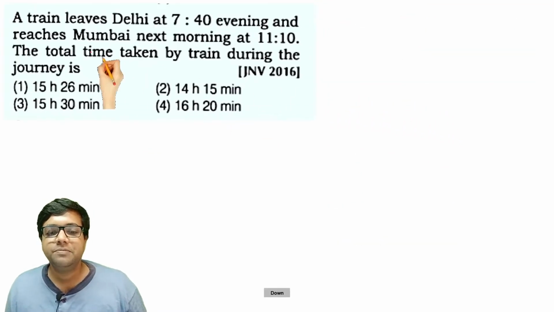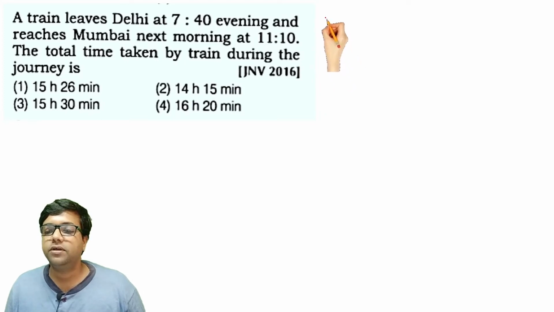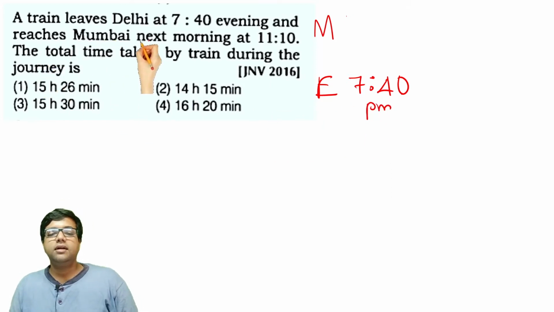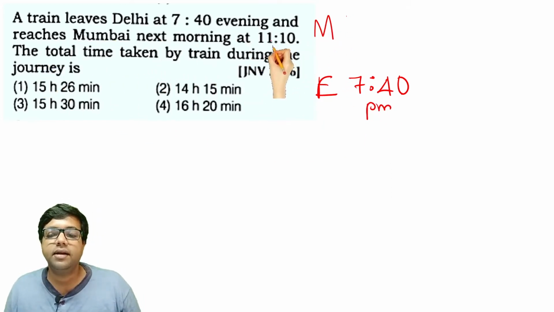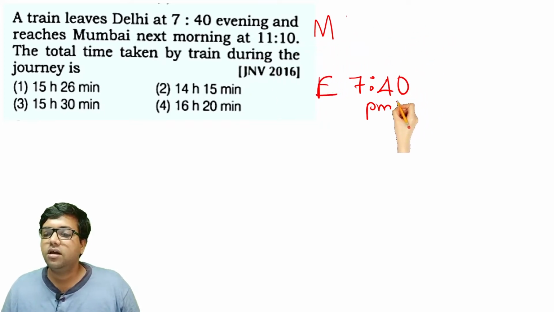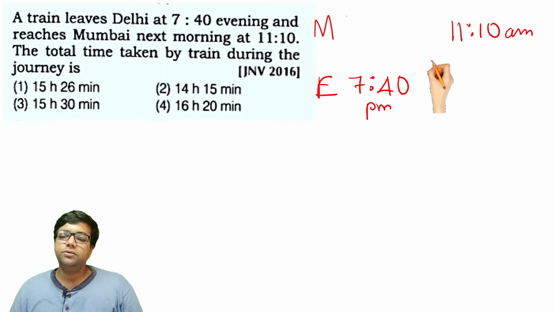Let's move ahead. The train leaves Delhi at 7:40 in the evening. This is very important to understand: there is morning and there is evening. So the train started at 7:40 in the evening, so we will call it PM, and reaches Mumbai the next day morning at 11:10 am. So what is the total time taken by the train during the journey?